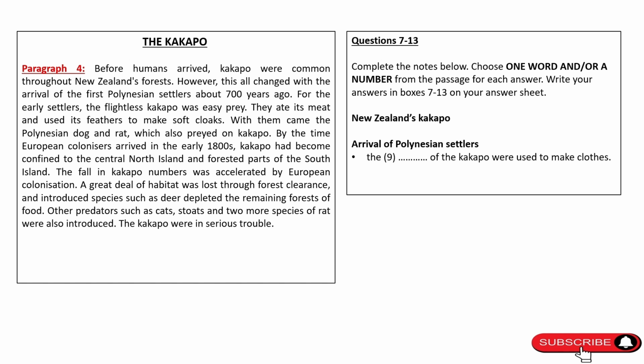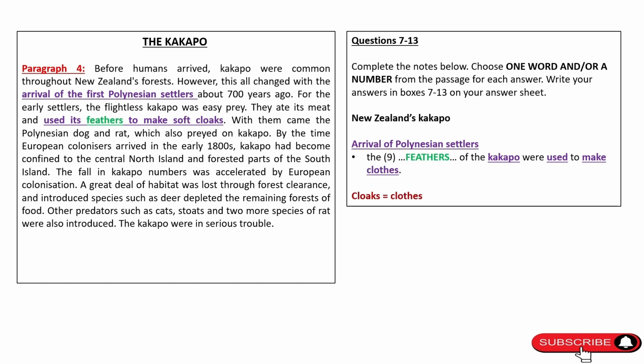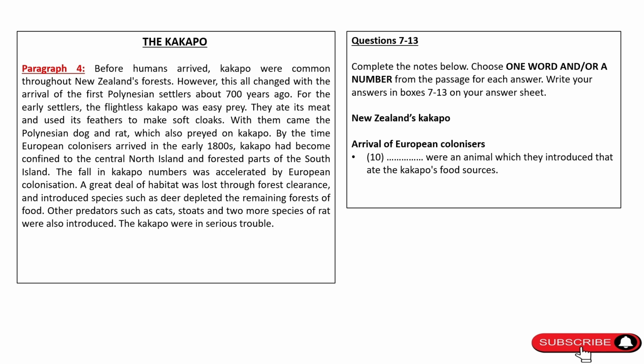Question 9. This question talks about the arrival of Polynesian settlers. So first find the paragraph which mentions the arrival of Polynesian settlers. We can find that it is being discussed in the fourth paragraph. Now the blank is asking for a part of Kakapo which is used to make clothes. So look for the word cloth or a type of cloth. Cloaks is a type of cloth and the passage says that its feathers were used to make soft cloaks, hence the answer is feathers.